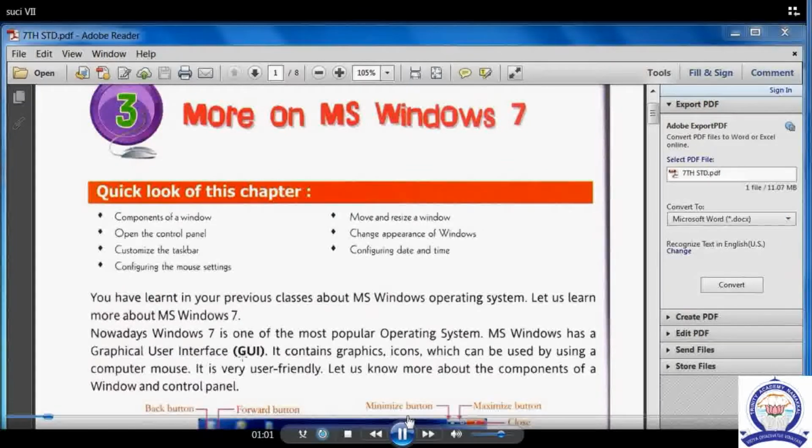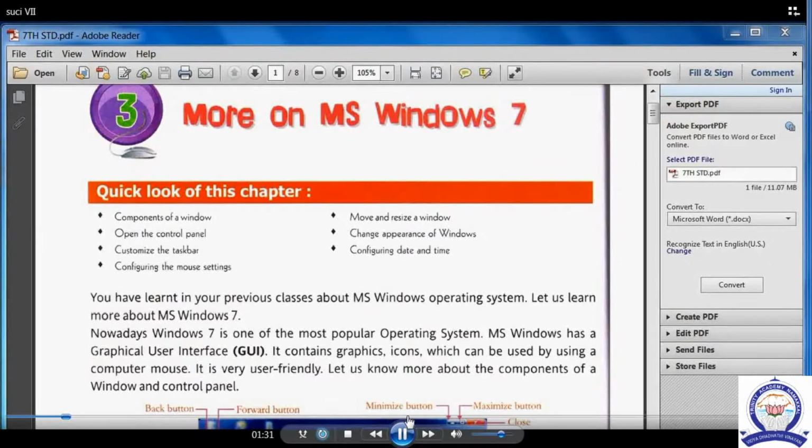If you want to use a computer, the operating system is very important. Different kinds of operating systems we have in computers: DOS, Unix, Linux, Mac OS, Windows. Among all the operating systems I listed, MS Windows is very easy to use by the user.